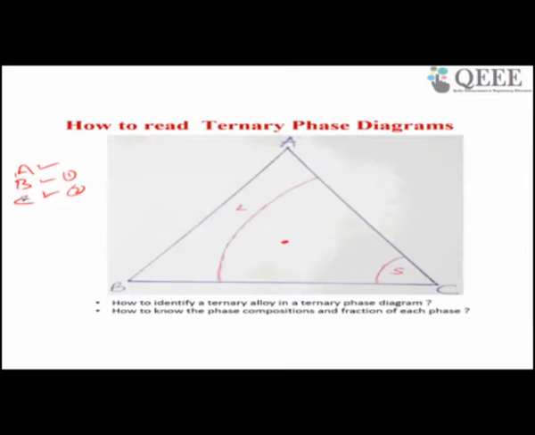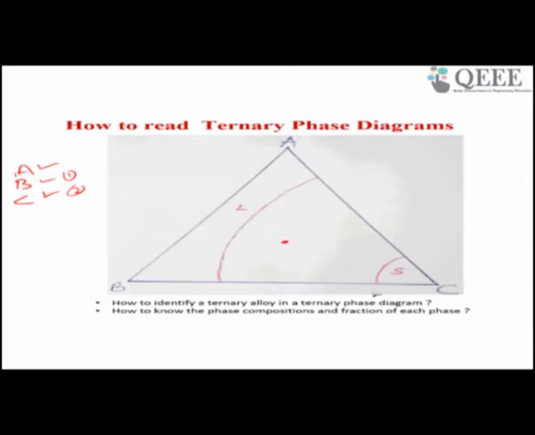Ternary phase diagrams are generally represented in the form of an equilateral triangle A, B, C.